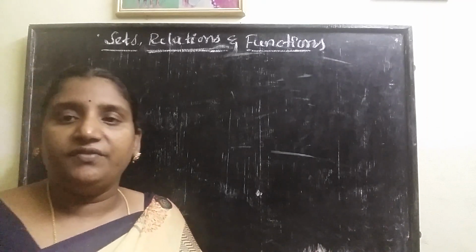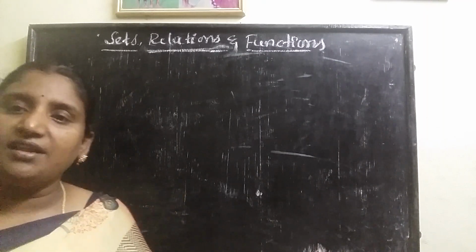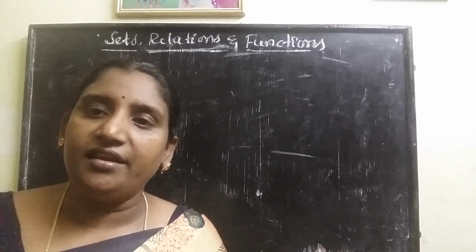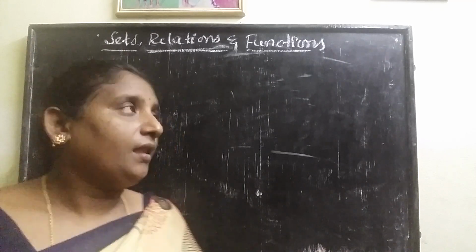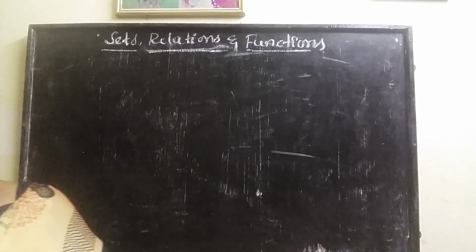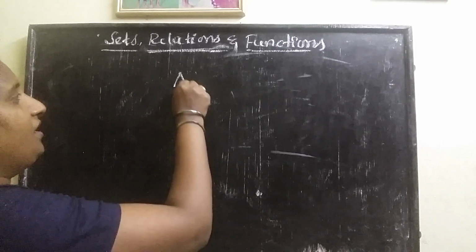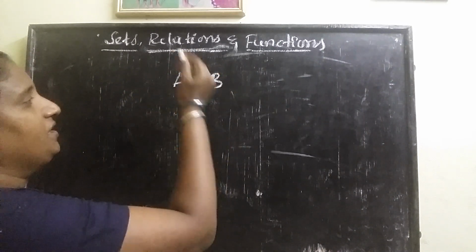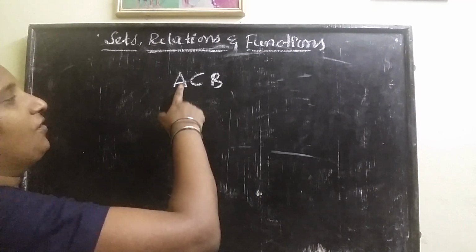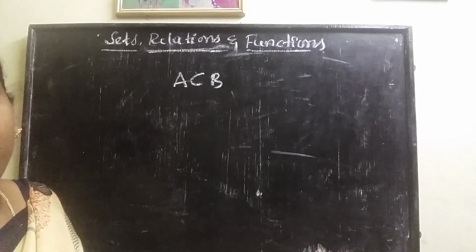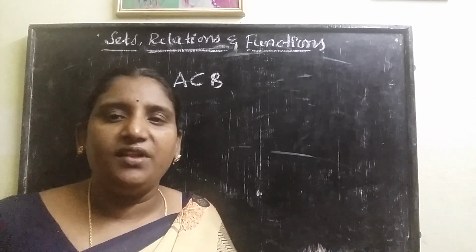After finishing sets, types of sets. What are the types of sets? We have the null set. A set that does not contain any element is called a null set. Next one is subset. Subset, very important. A is a subset of B. You can say that A is a subset of B when every element of A also lies in the set of B. These are all concepts you know very well, but briefly I will explain one by one.